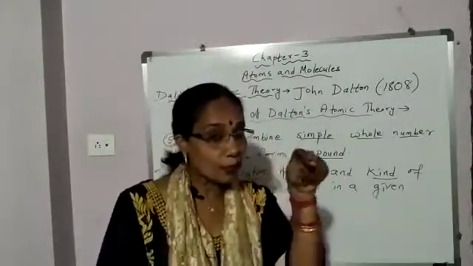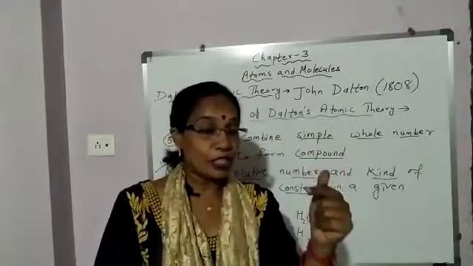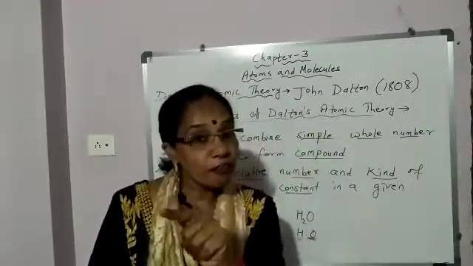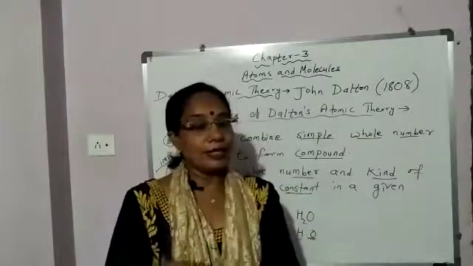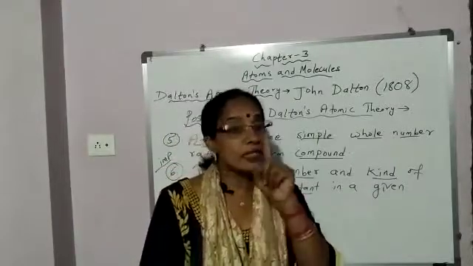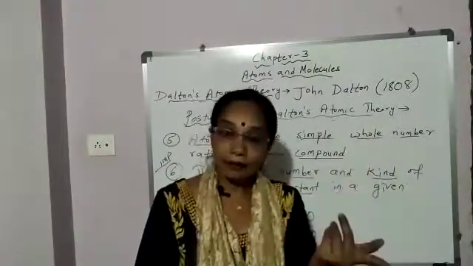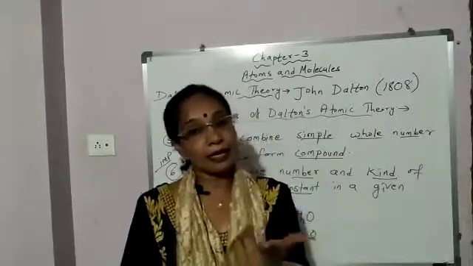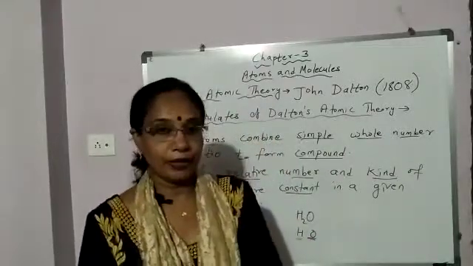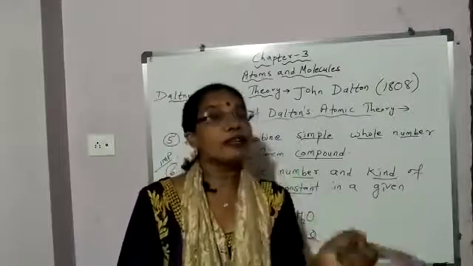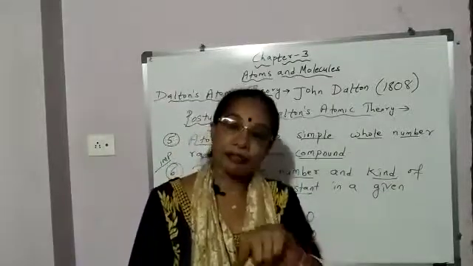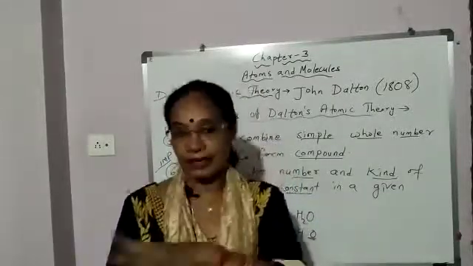Now students, this postulate proves law of conservation of mass. Okay. Now third, atoms of same element are identical in mass and properties. Identical means same. Fourth, atoms of different element have different mass and properties.